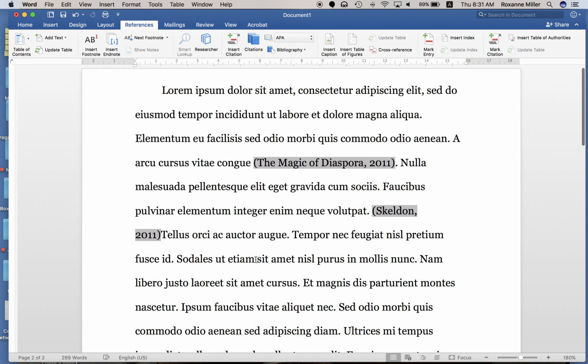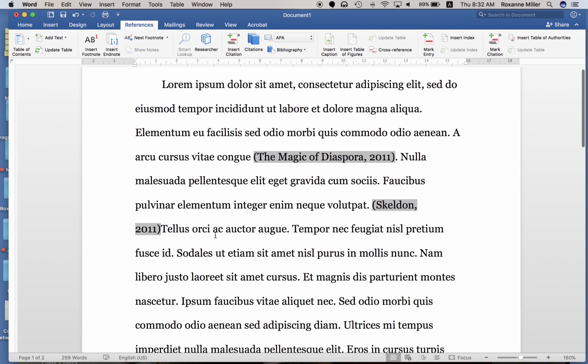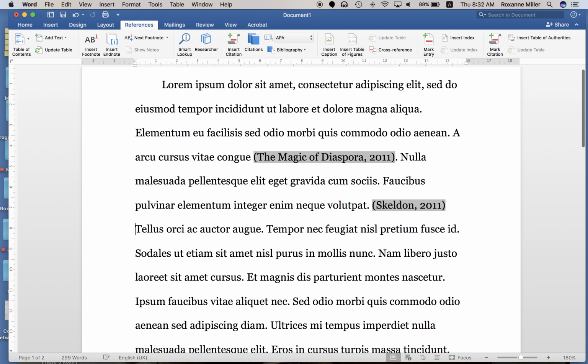Now up here you'll notice these are all non-integral citations, and that's fine for this first one, but we want to change these other two because they just don't work for us. So again, we're going to click on the source and the little blue arrow over here and convert citation to static text.